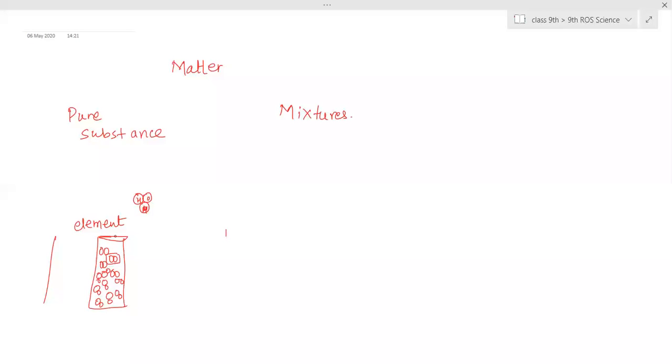Okay. Now at the molecular level, there are a few pure substances which have the same type of molecules. Those substances we call compounds. So compounds means the particles, two or more different atoms, combined together forming one molecule. So this is a molecule.